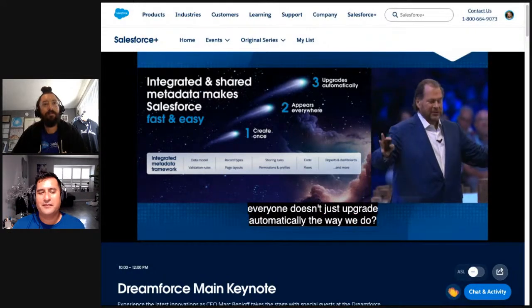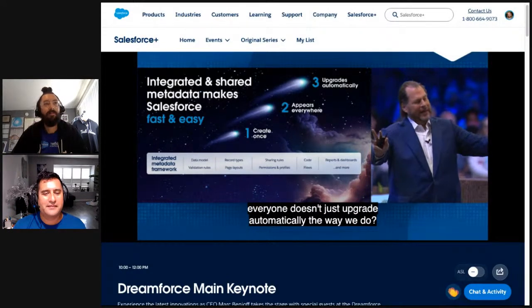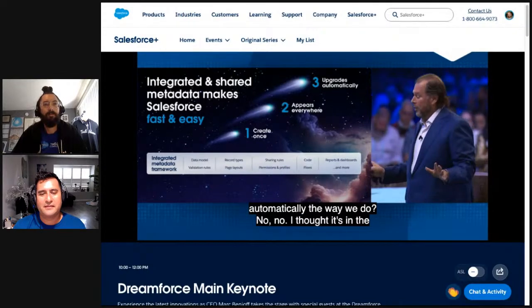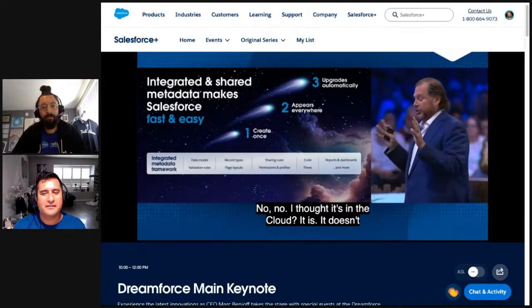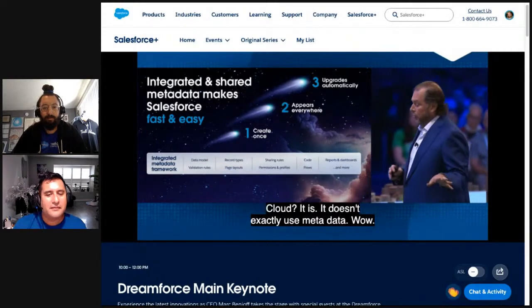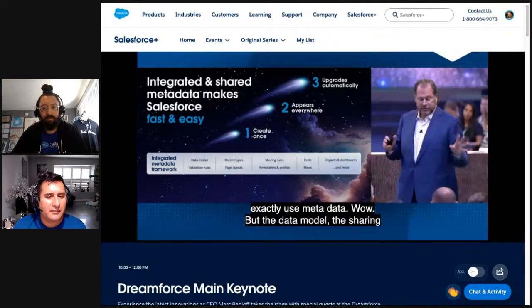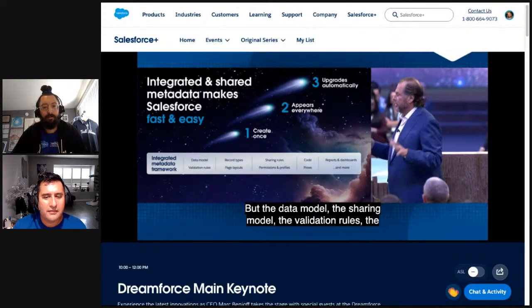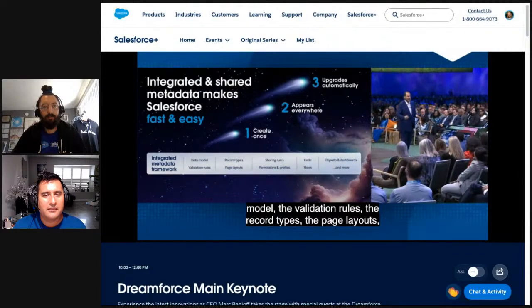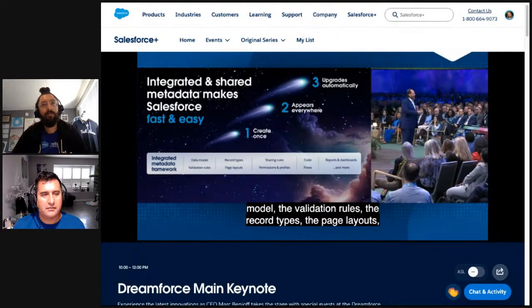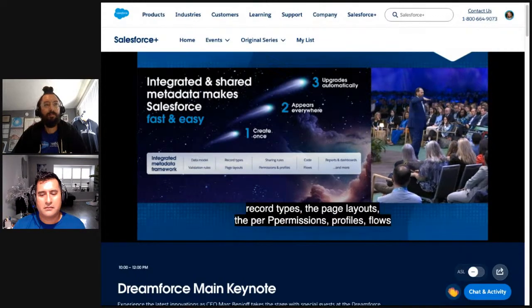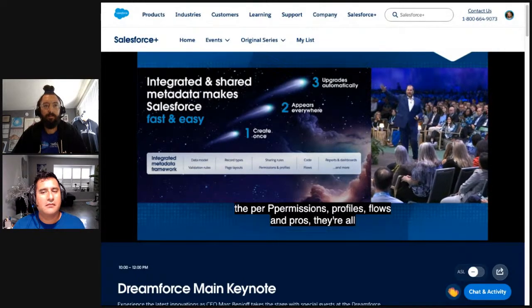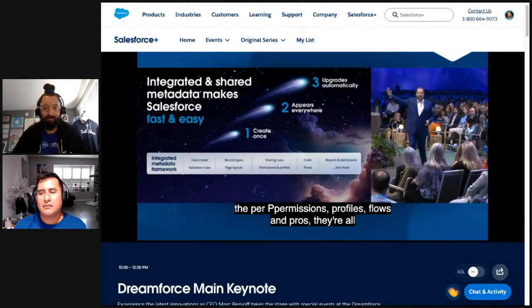It's on the cloud. Does it use metadata? It doesn't exactly use metadata. But the data model, the sharing model, the validation rules, the record types, the page layouts, the permissions, the profiles, the codes, the flows, they're all polymorphic. That means that they can flow through the apps and the data cloud, and through the platform and all your applications.